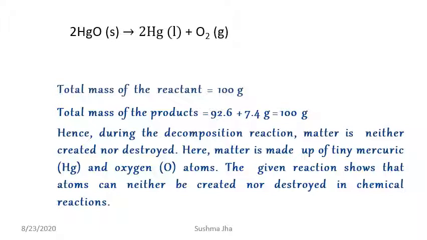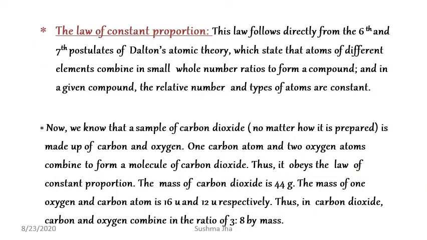So left hand side is equal to right hand side. So you can say during the decomposition reaction, matter is neither created nor destroyed. Here, matter is made up of tiny mercury and oxygen atoms. The given reaction shows that atoms can neither be created nor be destroyed in a chemical reaction. The law of constant proportion. This is another law which has been proved from Dalton's atomic theory.